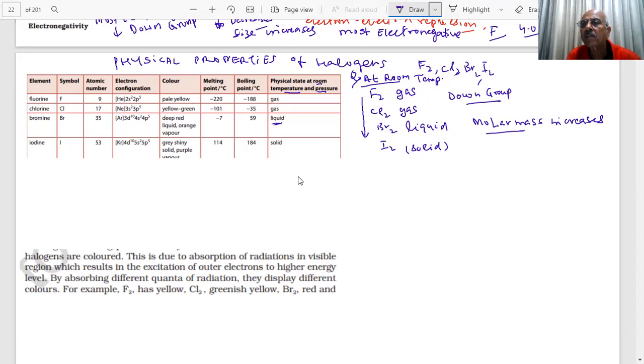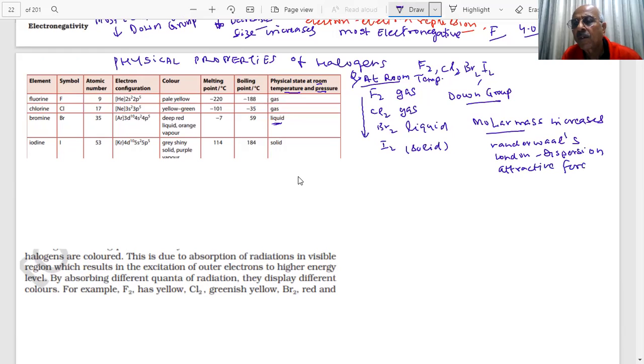What is the result of that? More protons, more electrons. What are the attractive forces between these molecules? They are non-polar, so Van der Waals forces, London dispersion attractive forces, students.